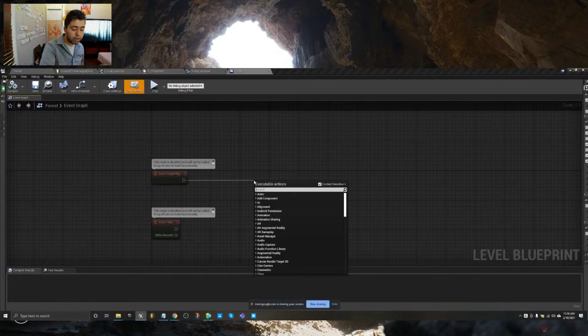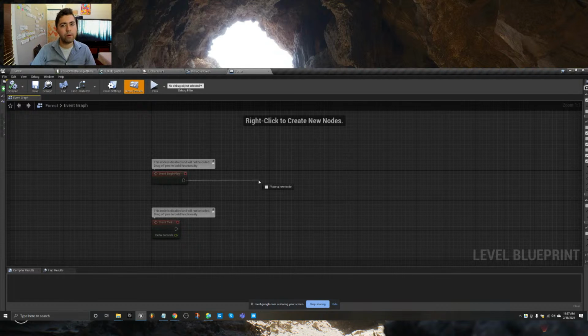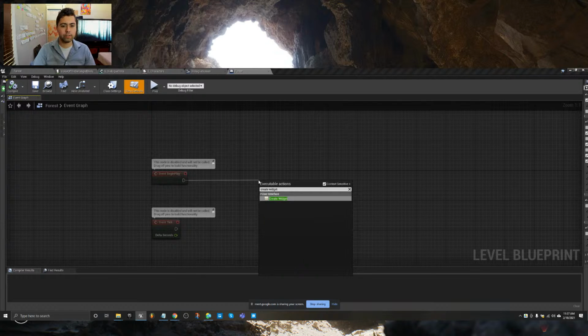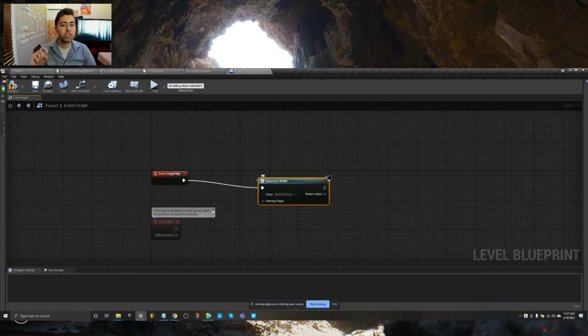Put it in the chat or unmute your microphone. How do you make a widget show up on screen? Joshua got it, create widget, and then what? What after create widget? Somebody else. Create widget is the first part, but just because you create the widget, it doesn't show up on screen. What's the second part? Aiden got it, add to viewport.